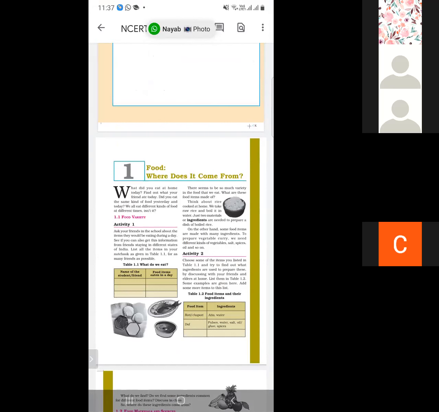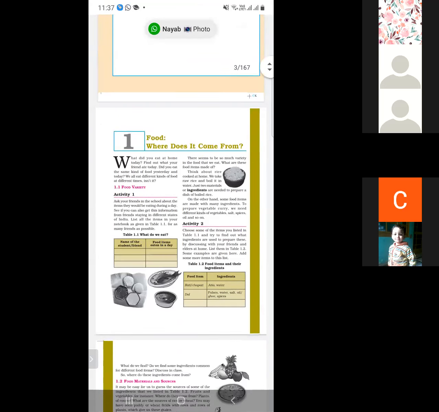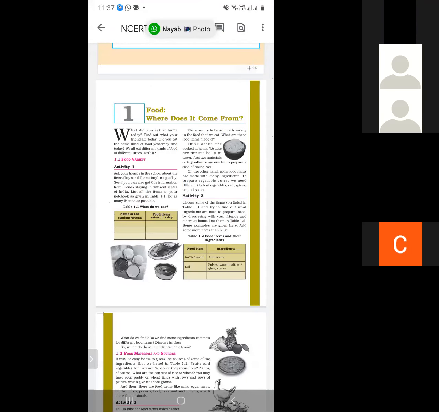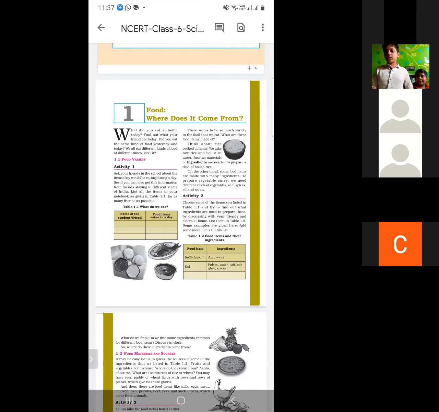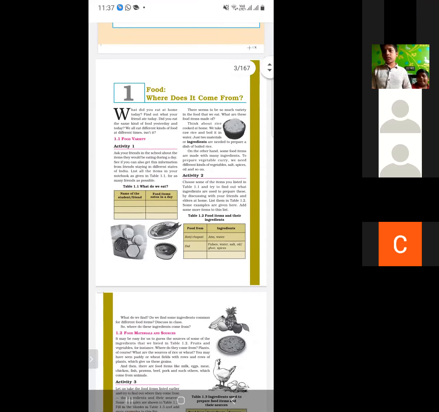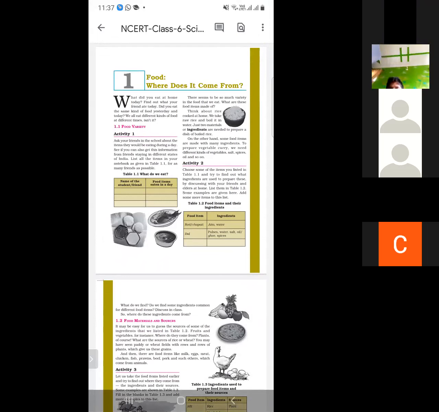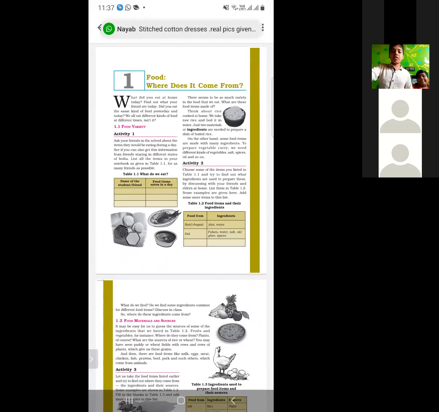On first page, write name of the lesson 1. On second page you have to draw any two diagrams of lesson 1. Only on third page you have to write key terms of lesson 1. Any query regarding lesson 1, please ask your question.